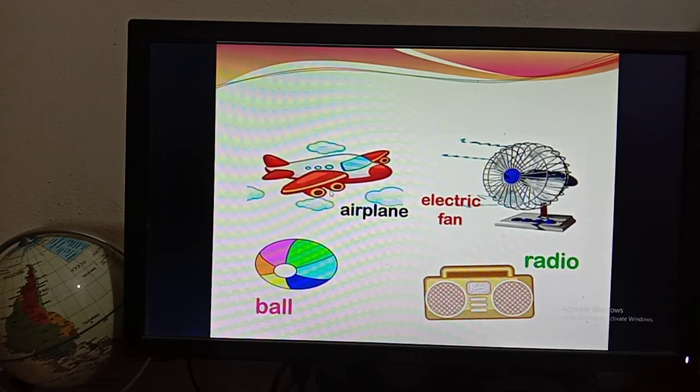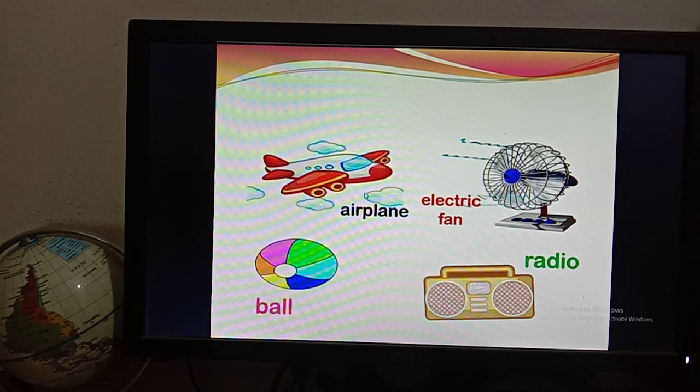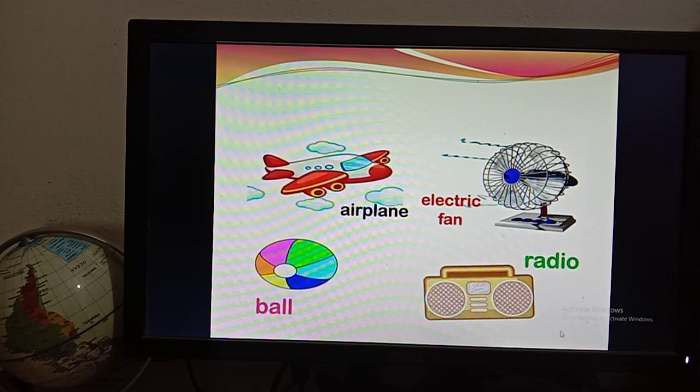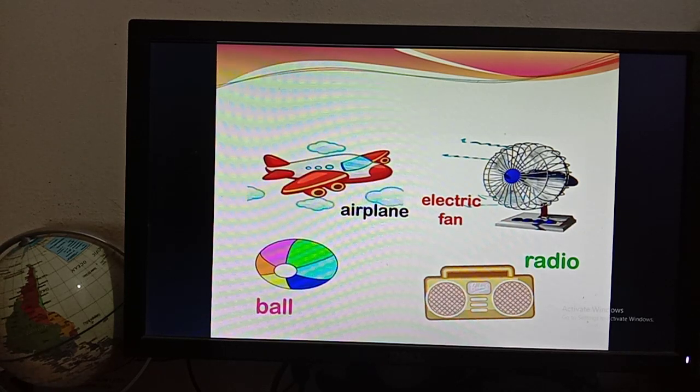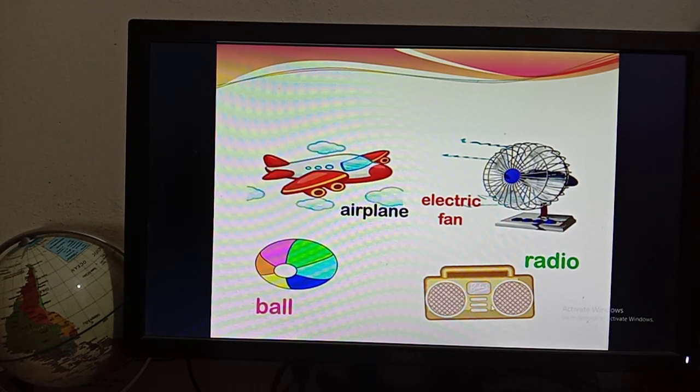Then here you can see there is a nice airplane, and the airplane doesn't have any life, that's why that is a non-living thing, and that's why that is a neuter gender. Then electric fan doesn't have any life, that's why that is a non-living thing, and this is a neuter gender. Then ball, you know that ball doesn't have any life, that's why ball is the neuter gender. Then radio, have you seen radio? I think you haven't seen it, because when we were children, a long time ago, there was radio, and these types of radio are not available right now. So radio is also a non-living thing, and this is a neuter gender.